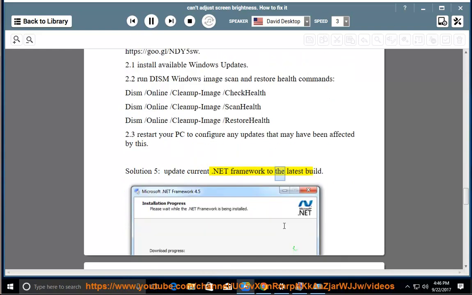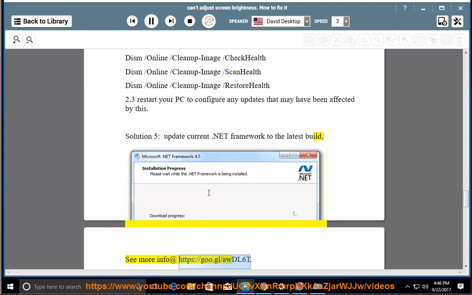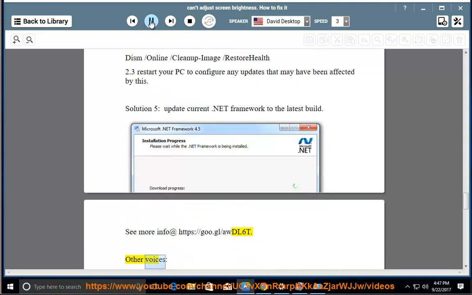.NET Framework to the latest build. See more info at https://goo.gl/adl60. Other voices, 1.